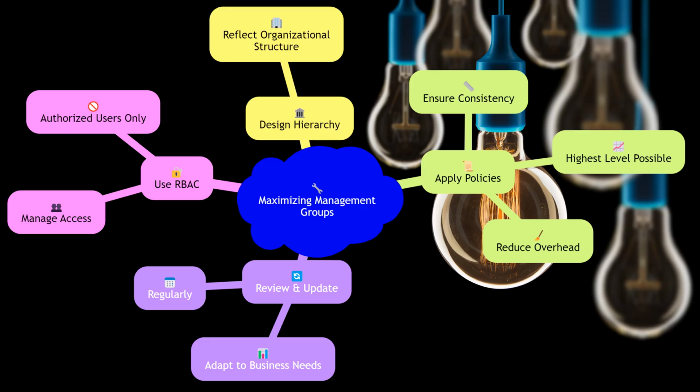To maximize the benefits of management groups, it is important to follow best practices. Start by designing a management group hierarchy that reflects your organizational structure. Apply policies and controls at the highest level possible to ensure consistency and reduce administrative overhead. Regularly review and update your policies to adapt to changing business requirements. Additionally, use RBAC to manage access and permissions, ensuring that only authorized users can make changes to your resources.